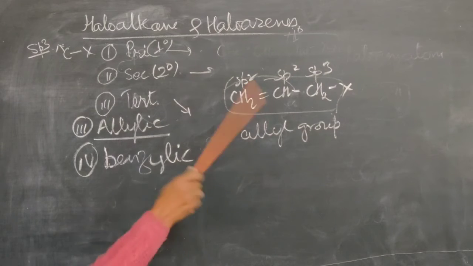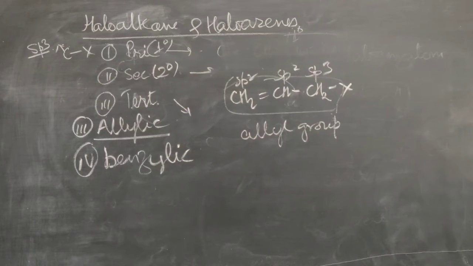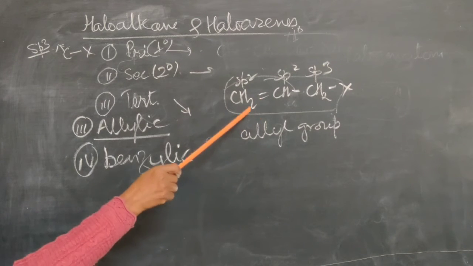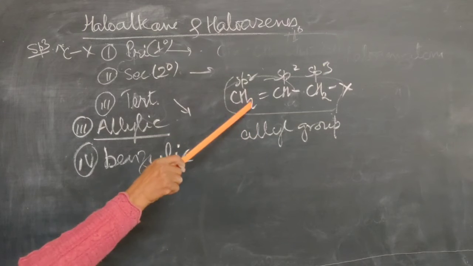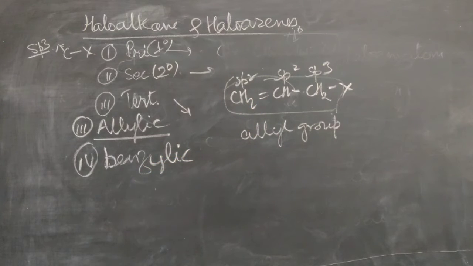Then this group is called the allyl group, and the haloalkane is called an allylic haloalkane, or allyl halide. So this is the construction of the allyl group and the allyl halide.